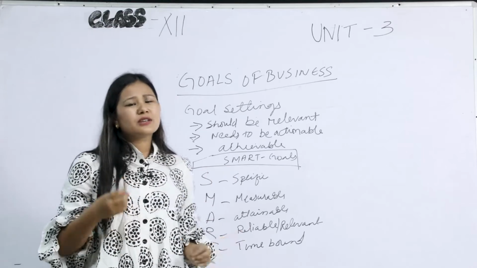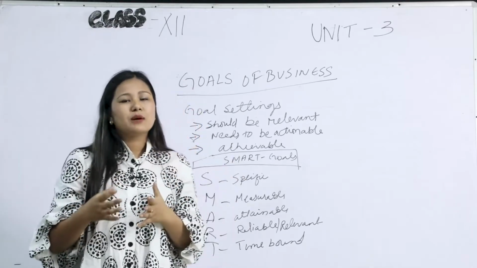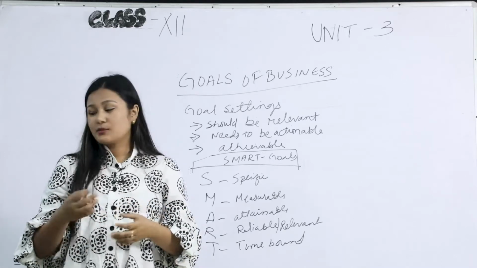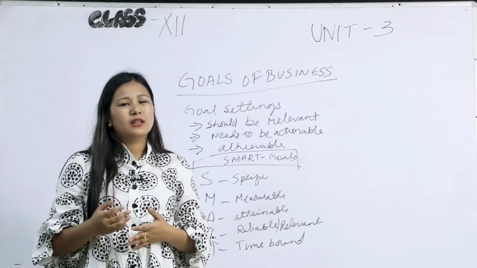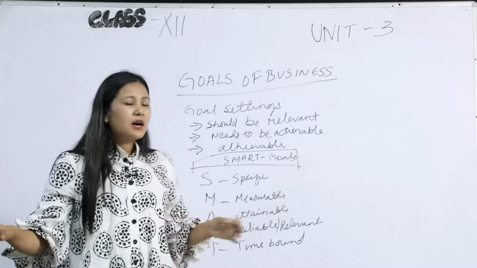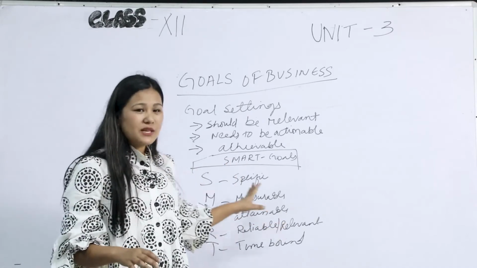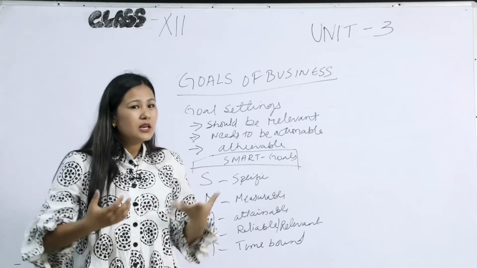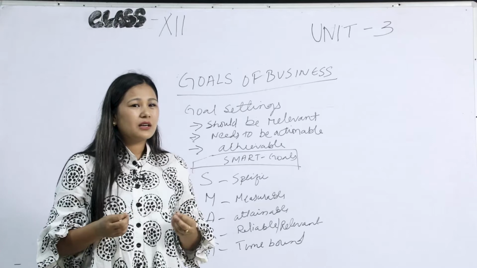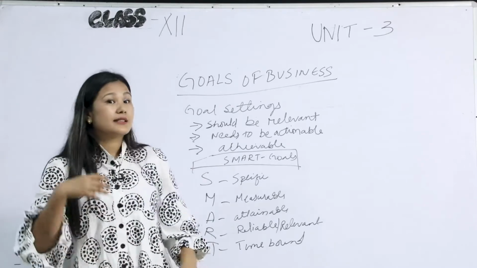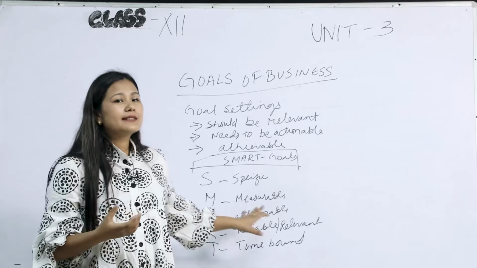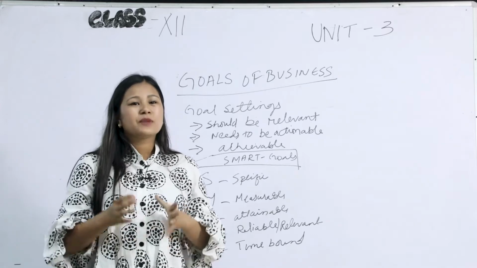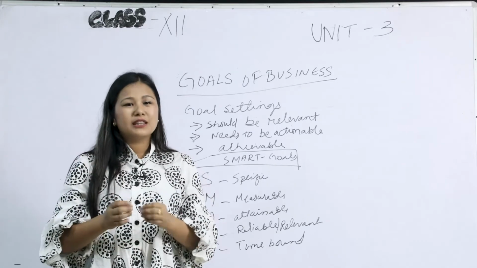The next, a very new concept that has come up in goal setting, is the SMART goal. So what is this SMART goal? Let us look into it one by one. SMART is an abbreviation for specific, measurable, attainable, reliable or relevant, and time bound. So before setting up a goal, you have to consider this SMART goal. Let's look into the first one, that is S. S means specific. Your goal needs to be specific and not general.